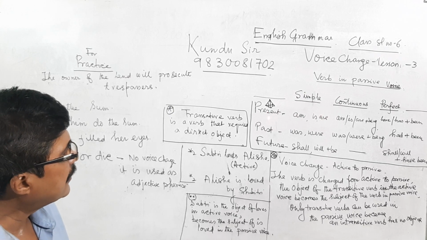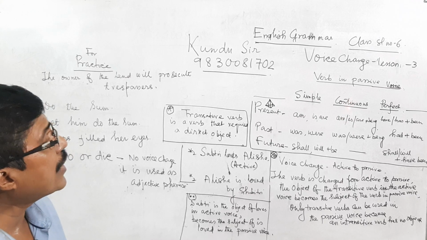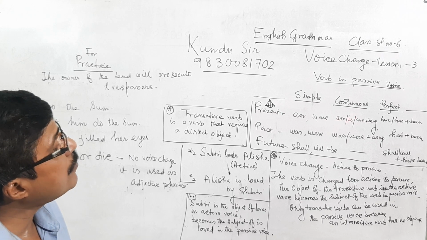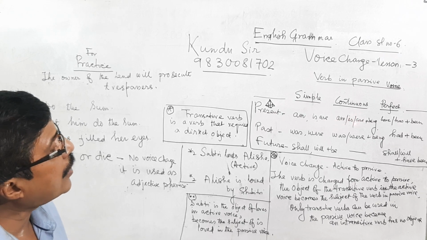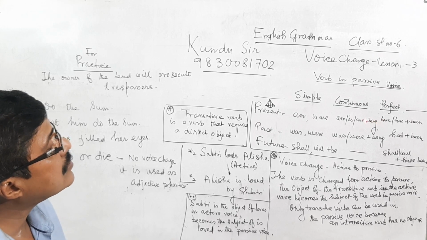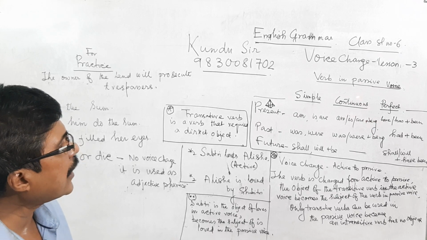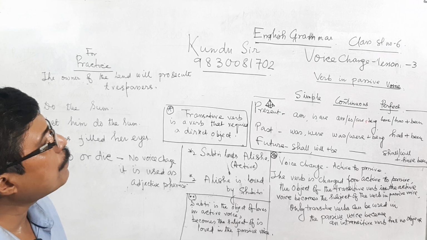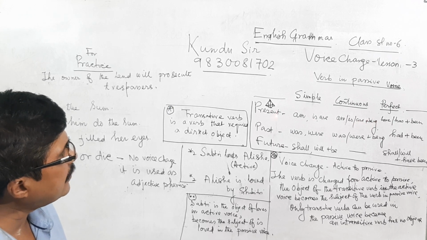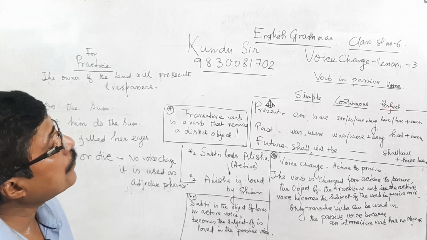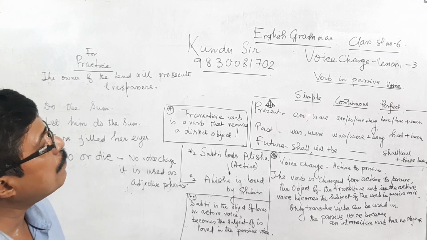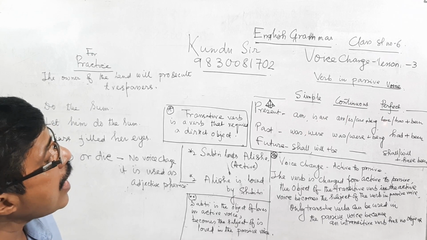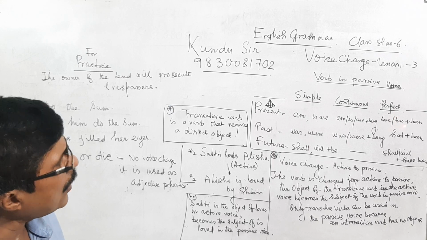In the present continuous, we are using am, is, are plus being for passive voice. In the perfect tense, we are using have or has plus been.